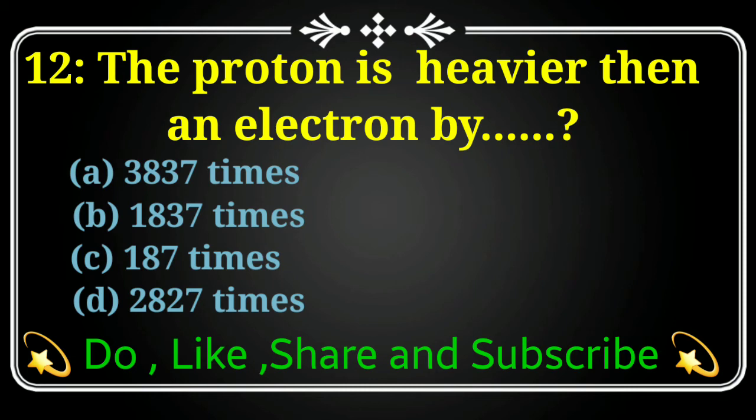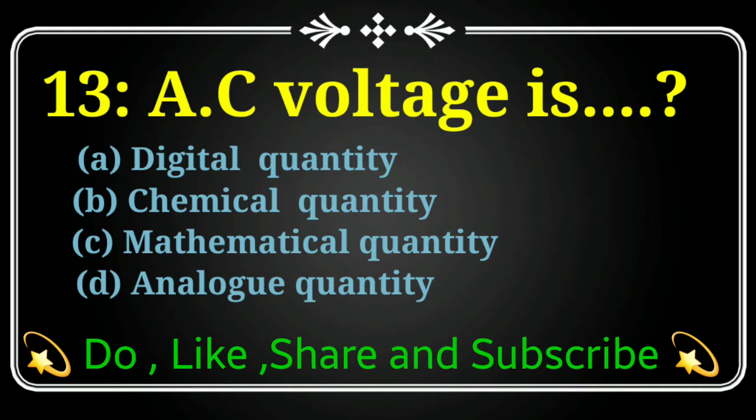The proton is heavier than an electron by option A 3837 times, option B 1837 times, option C 187 times and option D is 2827 times. The perfect answer for this MCQ is option B, 1837 times.